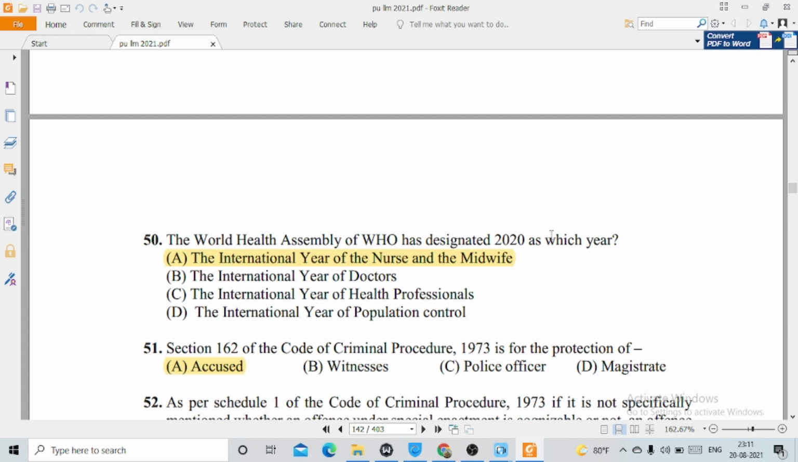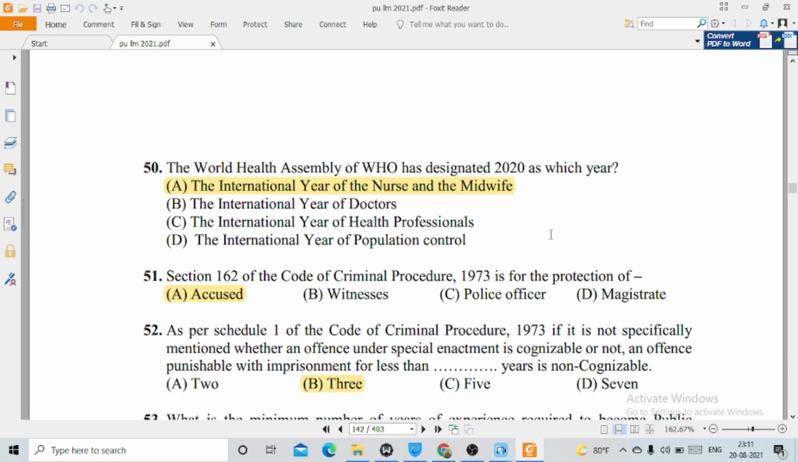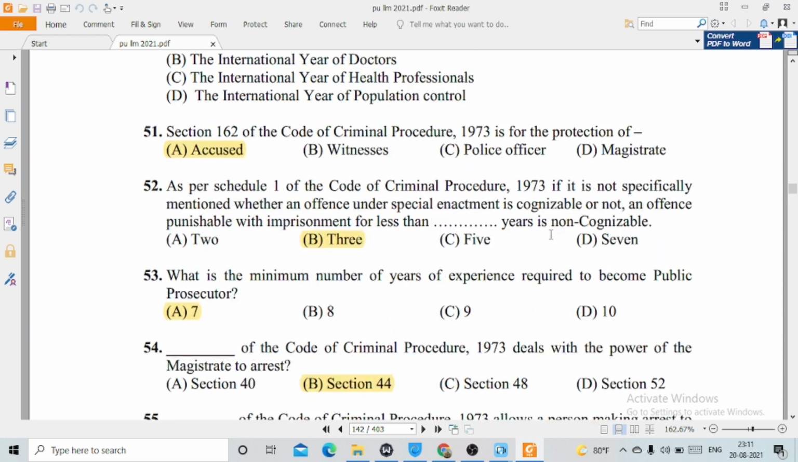50, the World Health Assembly of WHO has designated 2020 as which year? This is option number A, the International Year of the Nurse and the Midwife. 51, Section 162 of the Code of Criminal Procedure 1973 is for the protection of option number A, accused. 52, as per Schedule 1 of the Code of Criminal Procedure 1973, if it is not specifically mentioned whether an offence under special enactment is cognizable or not, an offence punishable with imprisonment for less than 3 years is non-cognizable, option number B.